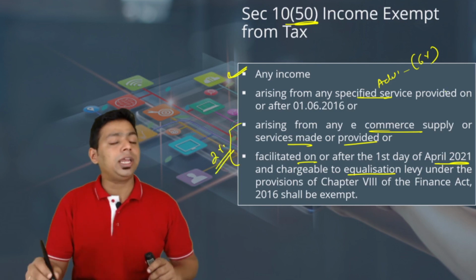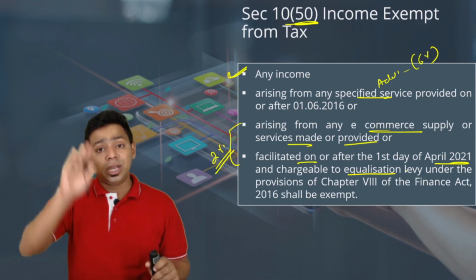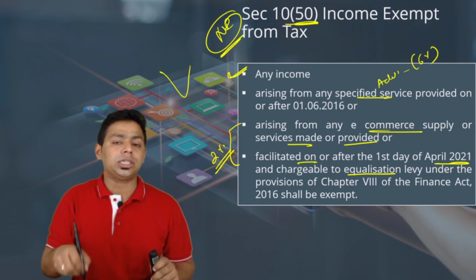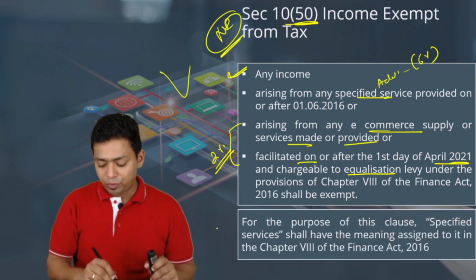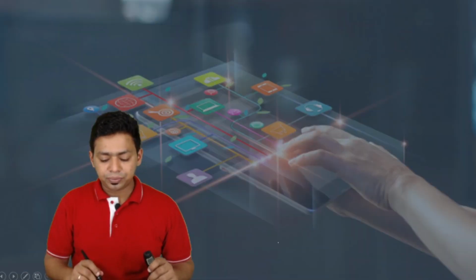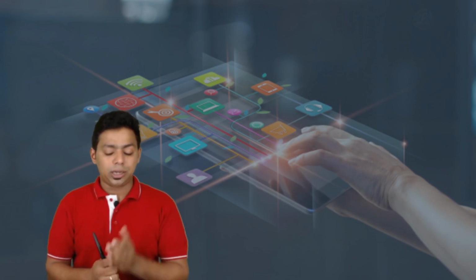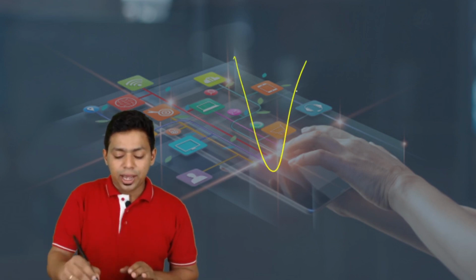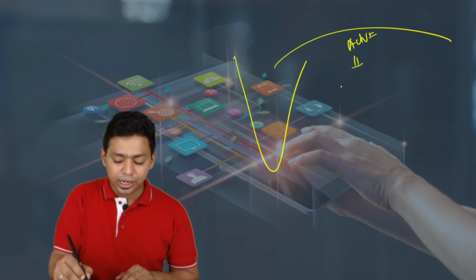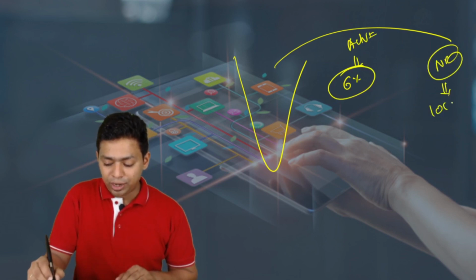So whether it is a 6% equalization levy or a 2% equalization levy, please understand, once equalization levy is levied, the person who is earning this income, that non-resident who is earning this income from India, should not be taxable. For this purpose, specified service shall have the same meaning assigned in chapter 8, that is advertisement. So the person who is outside India will be exempted, please understand, from the payment. So India is making payment outside India for advertisement services. Definitely the Indian entity will deduct the 6% equalization levy and the NR will enjoy the exemption under section 10(50).